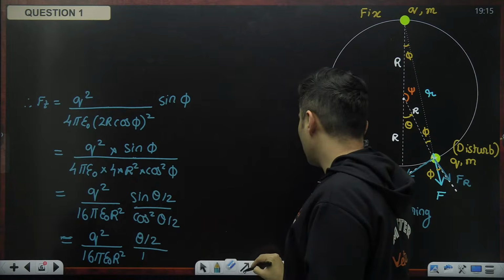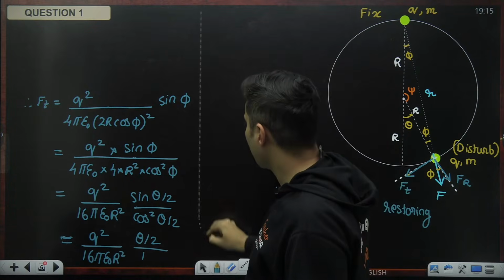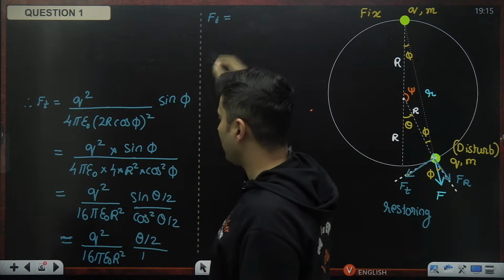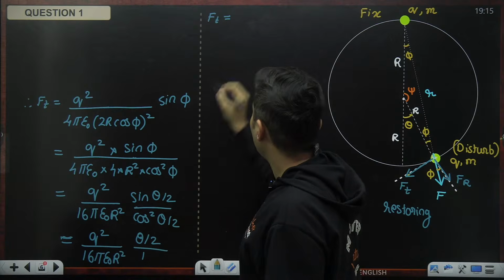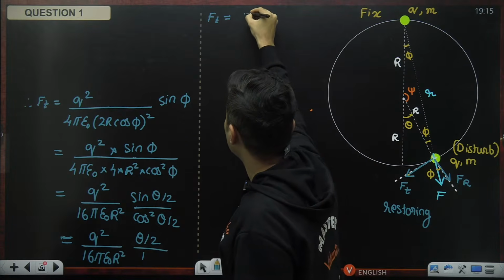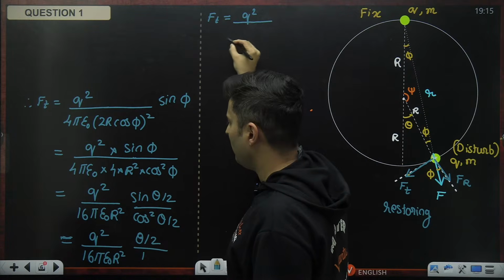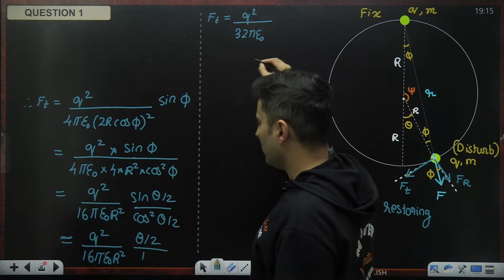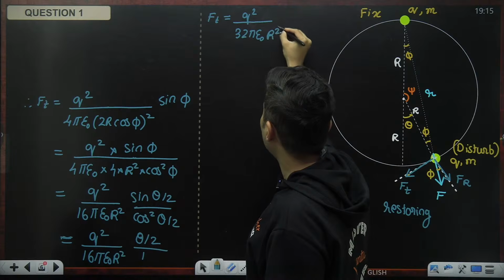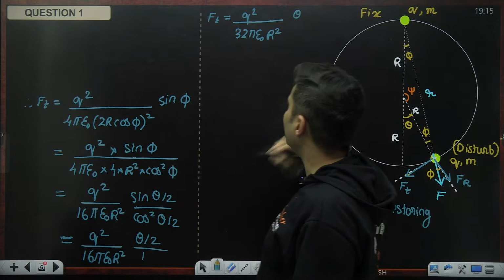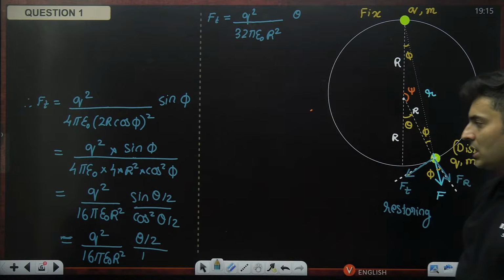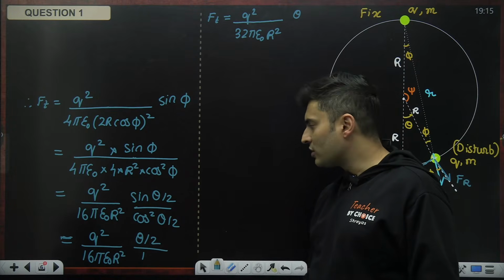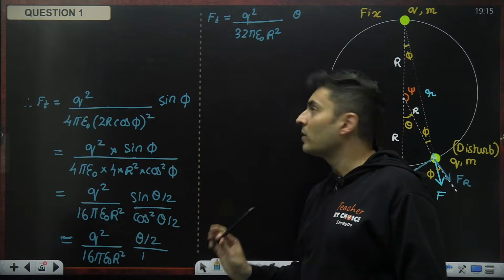Observe carefully. My restoring force will become 2 multiplied by 16, which is 32, so Q square divided by 32 pi epsilon naught R square multiplied by theta. That is what I'm going to get. 2 into 16 is 32, and cos of a small angle is 1. I have used the small angle approximation.